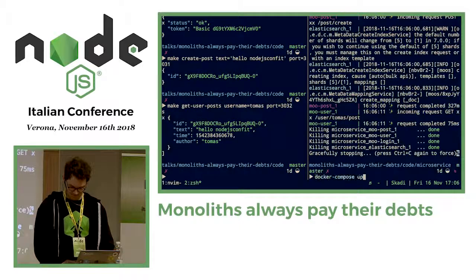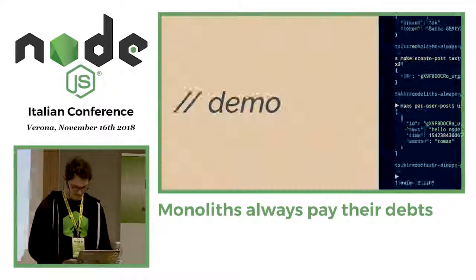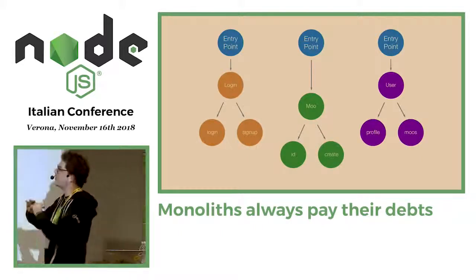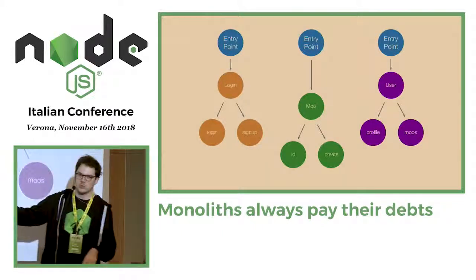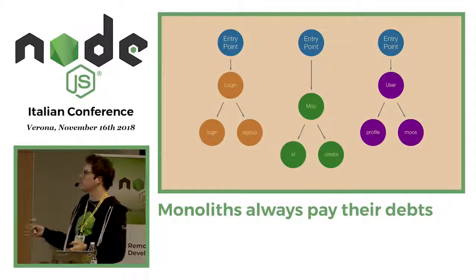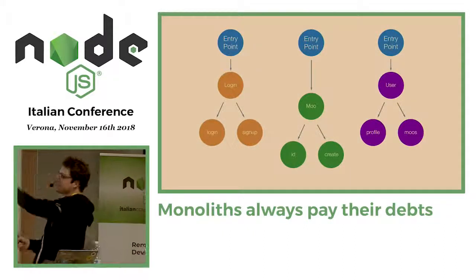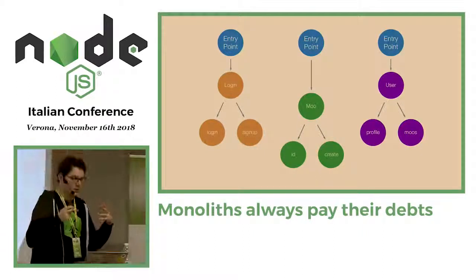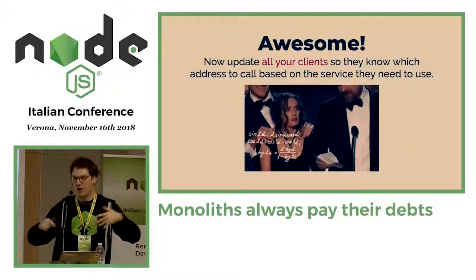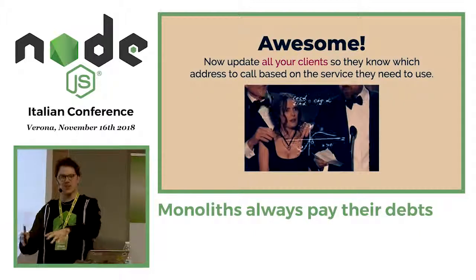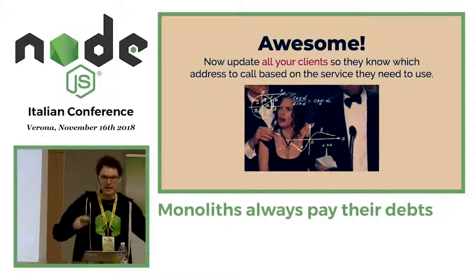So this is our current situation. We duplicated the project, we removed all the code that was no longer needed, and as you can see, we have almost the same code as before, same structure, just 3 different entry points. So basically, what we have to do now is to tell all of our clients to update their logic in a way that they will know which address to call based on the API they need.